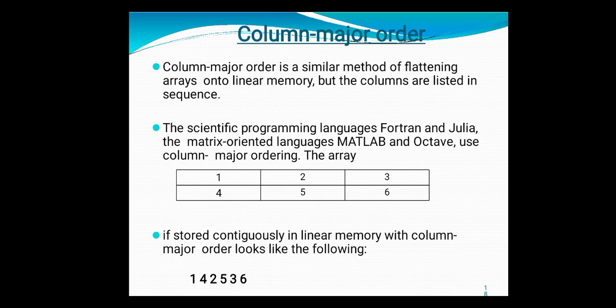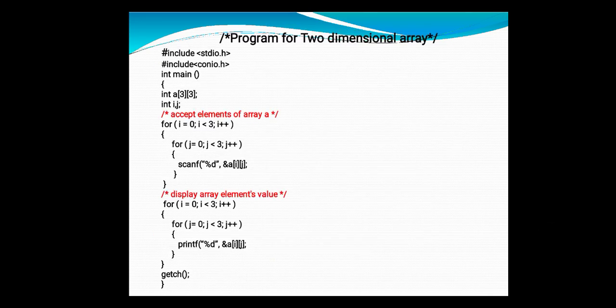First all the data of the first row is stored, then the second row's data is stored. But in the column major order, first the first column's data is stored; if the first column contains 10 values, it stores those 10 values first, then goes on to the second, then the third. In this way the way of showing the output changes. Here it first shows the first column values 1, 4, then 2, 5, and then 3, 6, instead of showing 1 2 3 4 5 6. So this is the basic difference between row major order and column major order.